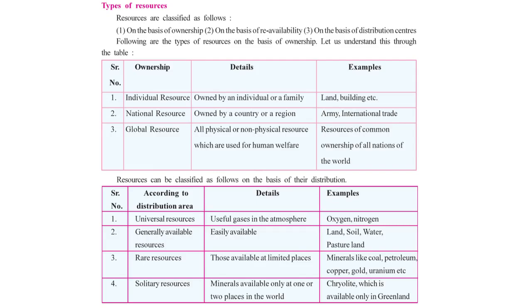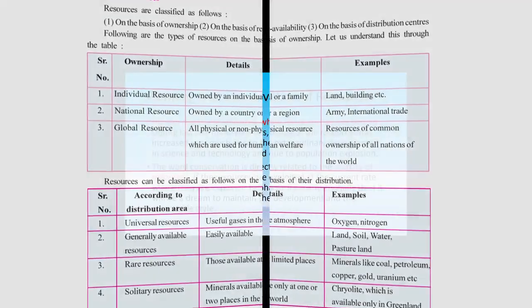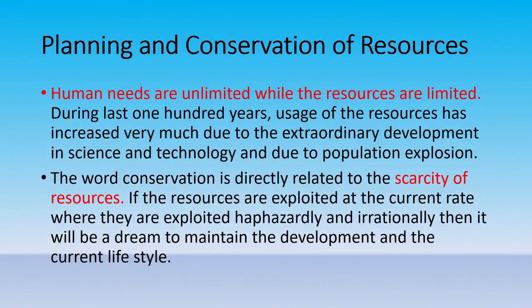Moving further, we can talk about planning and conservation of resources. First of all, the question should arise: why do we need to plan, why do we need to conserve the resource?